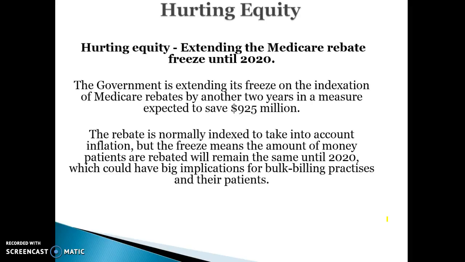So instead of the rebate that the government is giving the doctors continually increasing by around 2 to 3%, they're not going to increase that. They're going to keep it exactly the same rate. And what will end up happening is that doctors won't be able to afford to bulk bill patients. They will have to pass on some of the costs from the reduced assistance they're getting from the government onto their patients.